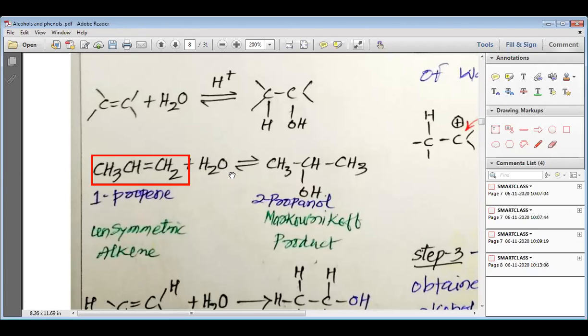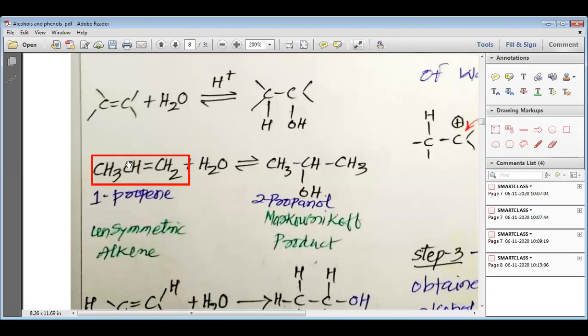But according to the Markovnikov rule, the negative part of water, that is OH-, would be added to the carbon which is most substituted. What is the meaning of most substituted? It means the carbon should be bonded to the least number of hydrogens and the maximum number of carbons.